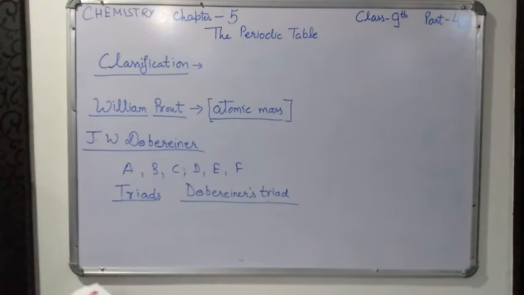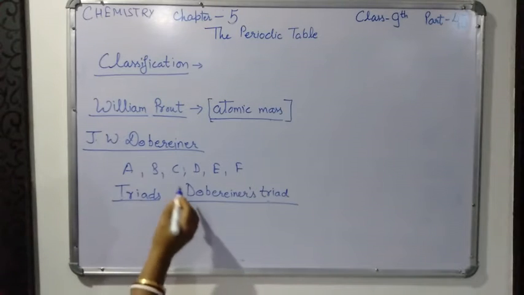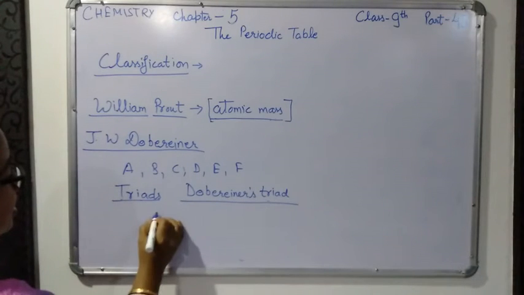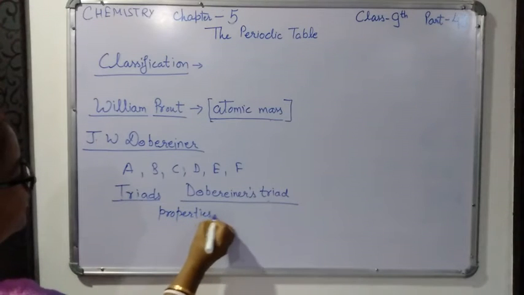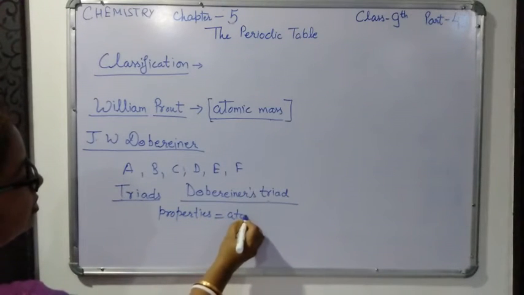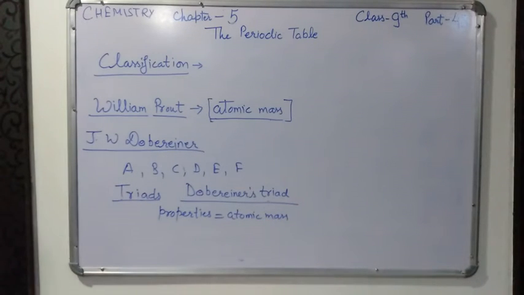In fact, Dobereiner was the first scientist to show the clear relationship between the properties of an element and its atomic mass.